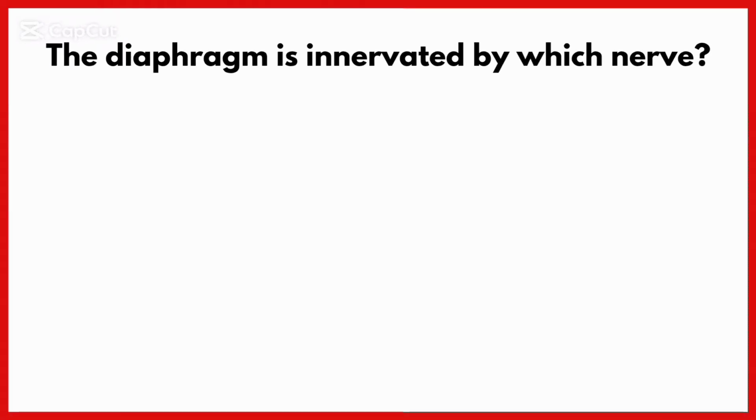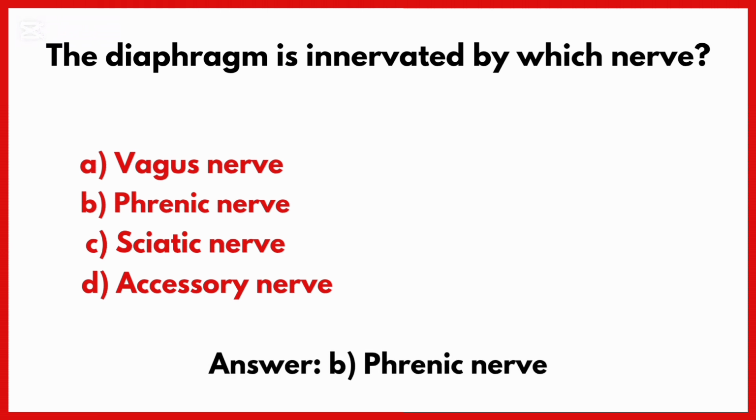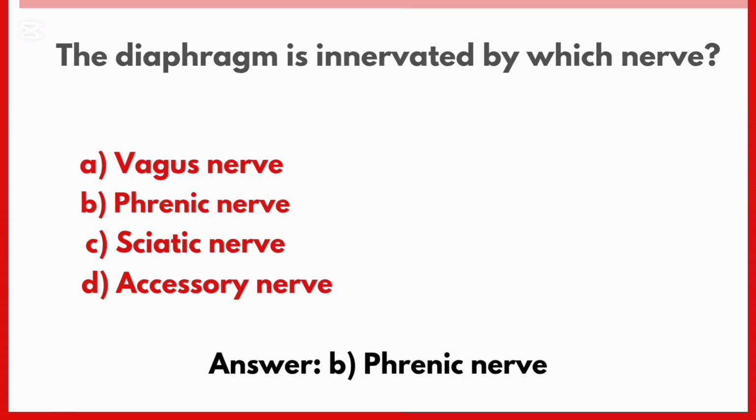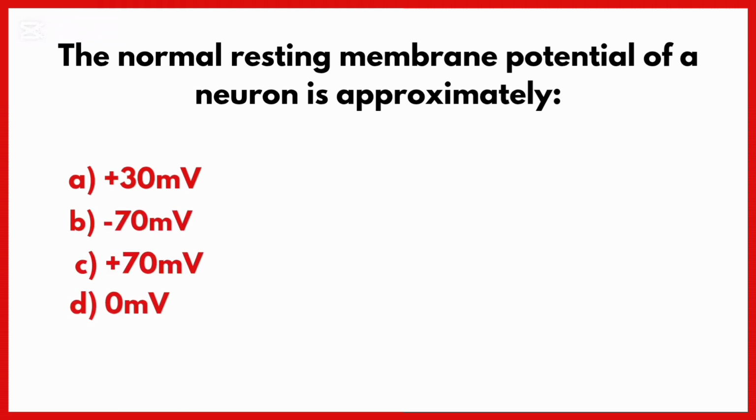The diaphragm is innervated by which nerve? Correct answer is option B, phrenic nerve. The normal resting membrane potential of a neuron is approximately. Correct answer is option B, -70.